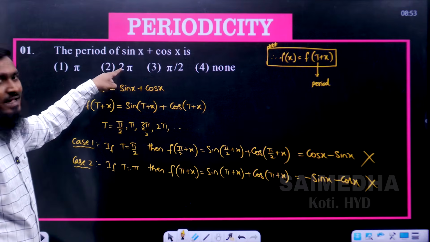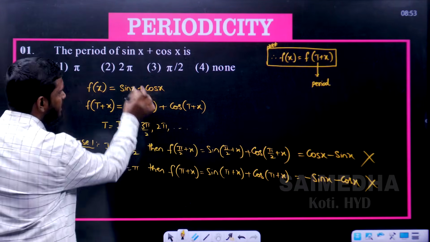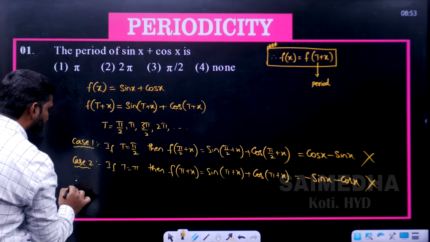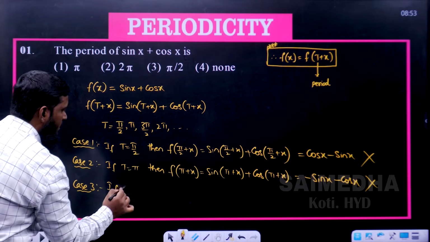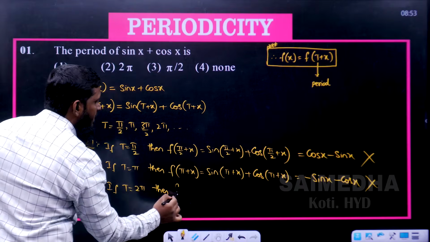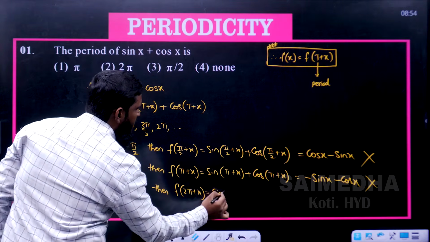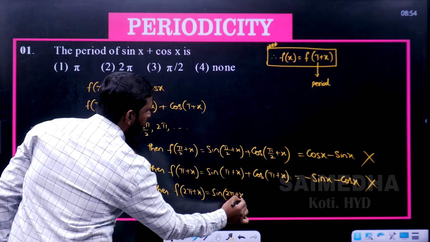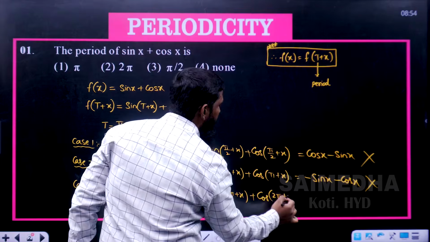Let us take the next one, 2 pi. Leave 3 pi by 2. You can solve it, but we will not be getting the answer. Now let us take 2 pi. Case 3: if t is equal to 2 pi, then f of 2 pi plus x is equal to sin of 2 pi plus x plus cos of 2 pi plus x. Like this we have taken.